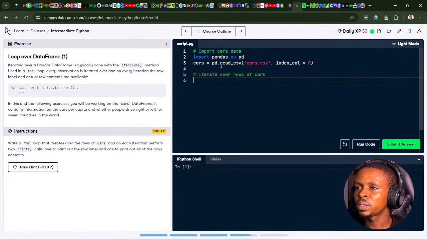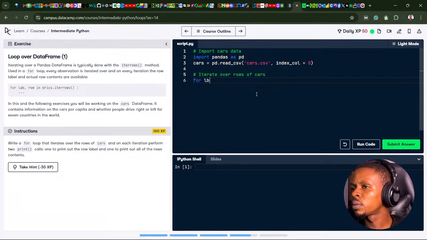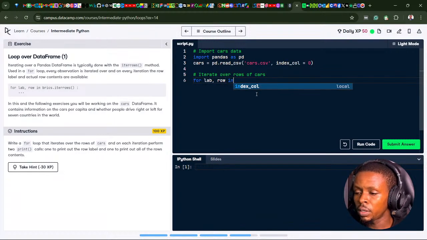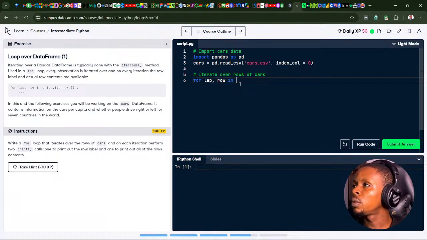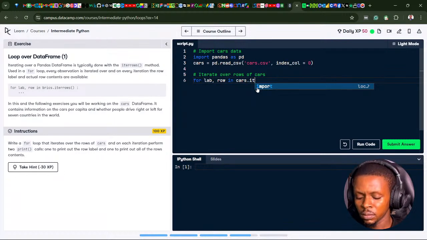They've imported the data here for us. I'm going to write for lab, row in cars. So let's point to the data frame cars dot, and we're going to make use of the iterrows function.